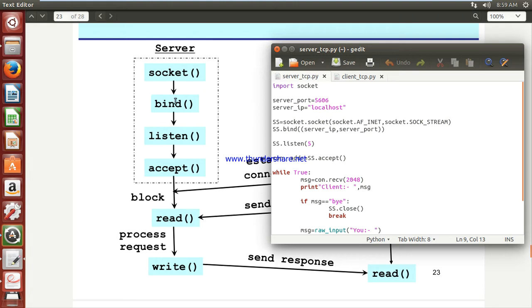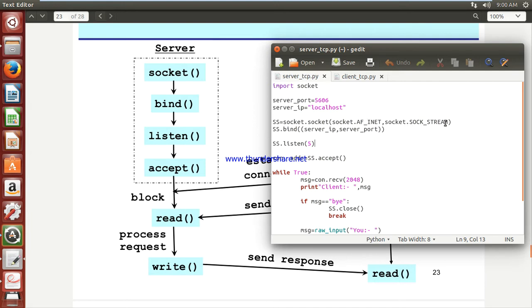Now you have to create a socket. Socket is a predefined class which comes in the socket module. Socket dot socket, in that opening and closing bracket, you have to pass socket dot AF underscore INET. AF underscore INET is nothing but which kind of IP address you are preferring. I am preferring IPv4, that's why I have passed AF underscore INET.